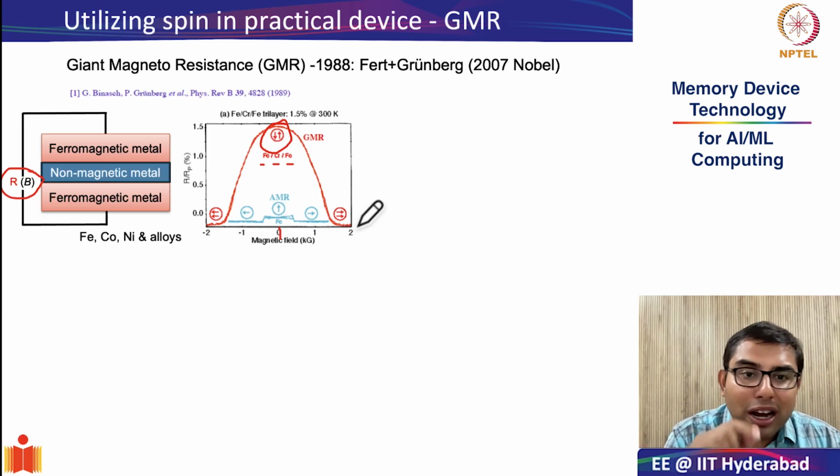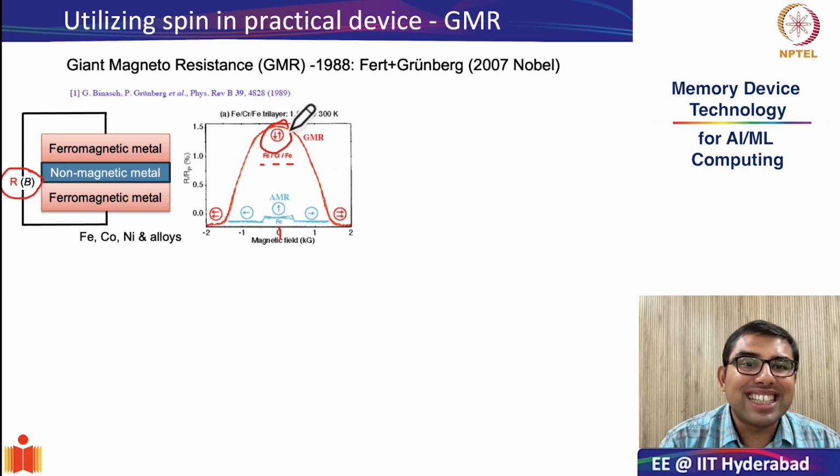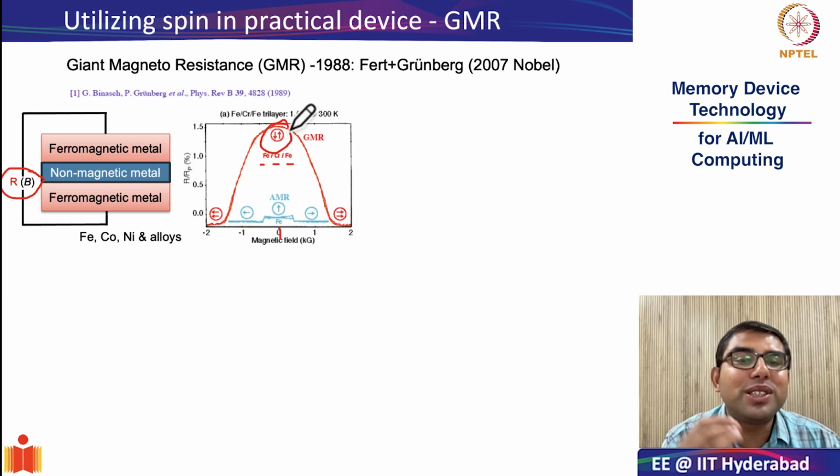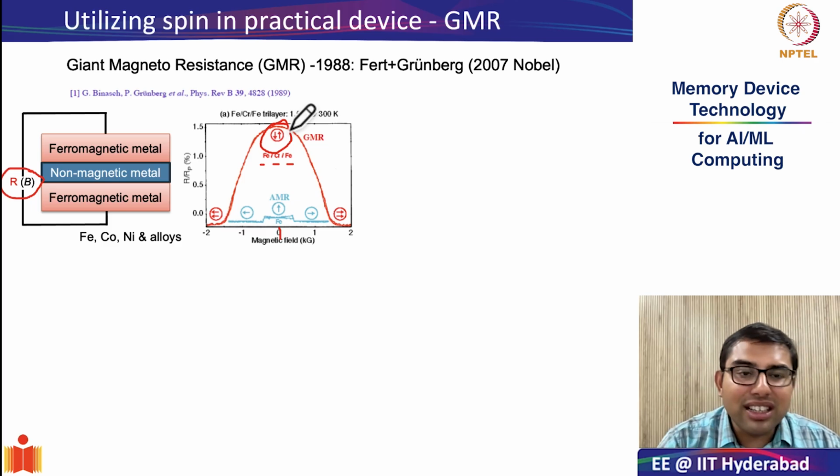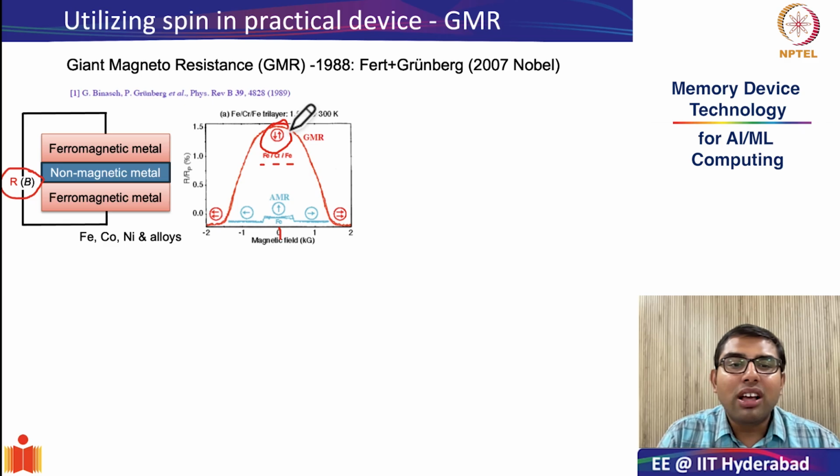Now, the fun part here is that if you look at the change in resistance, it is only 1.5%. A 1.5% difference between the high resistance state and the low resistance state seems very small for charge based devices. But for magnetoresistance based devices, this is quite a significant number.